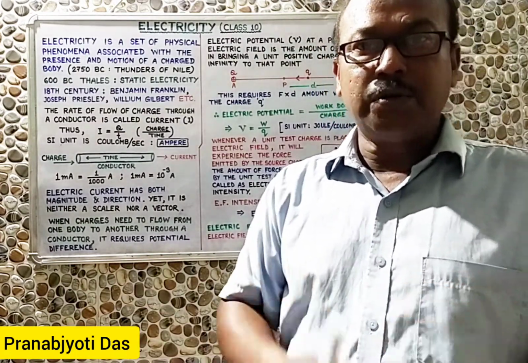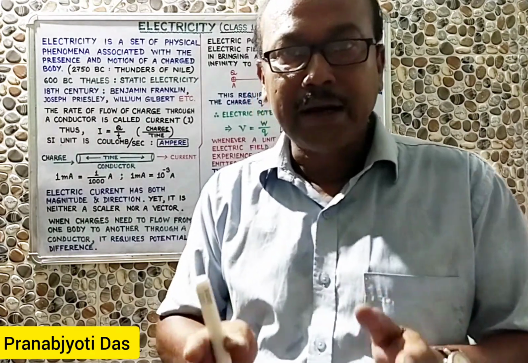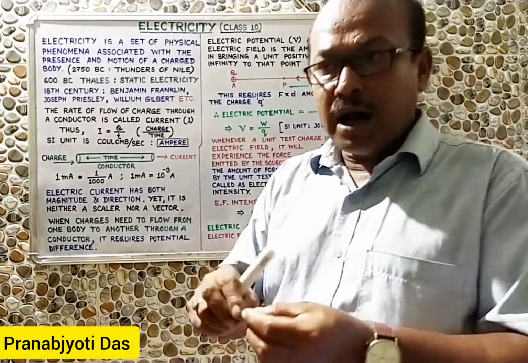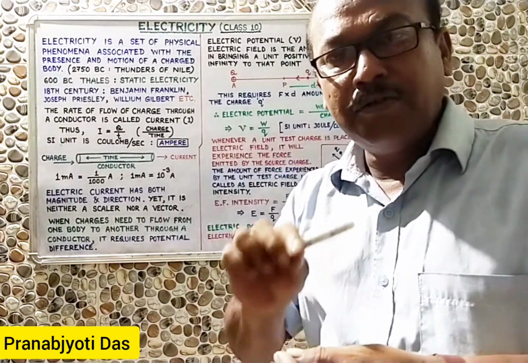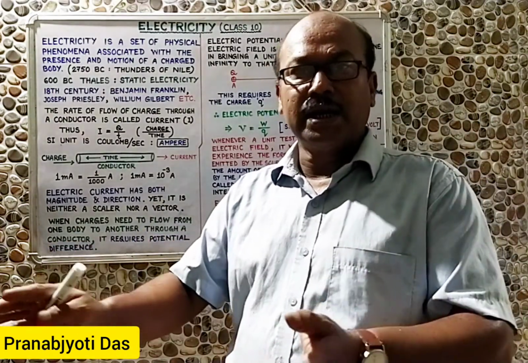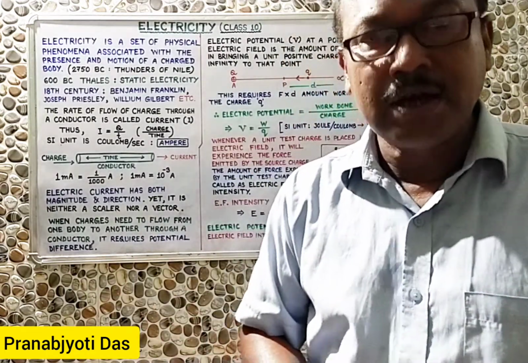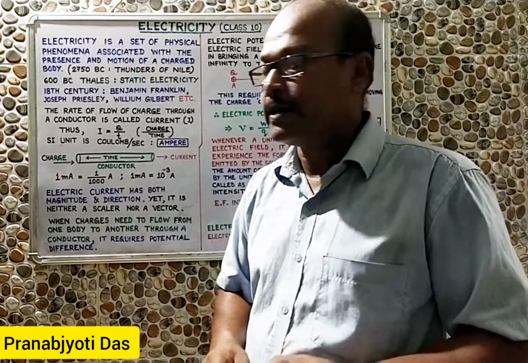So naturally a question will arise in our mind: why can a conductor carry electric current through it? The answer is that conductors always have some free electrons inside them. Due to the presence of those free electrons, they can conduct electricity, whereas insulators never have those free electrons. And therefore the insulators are bad conductors. They cannot carry electric current.